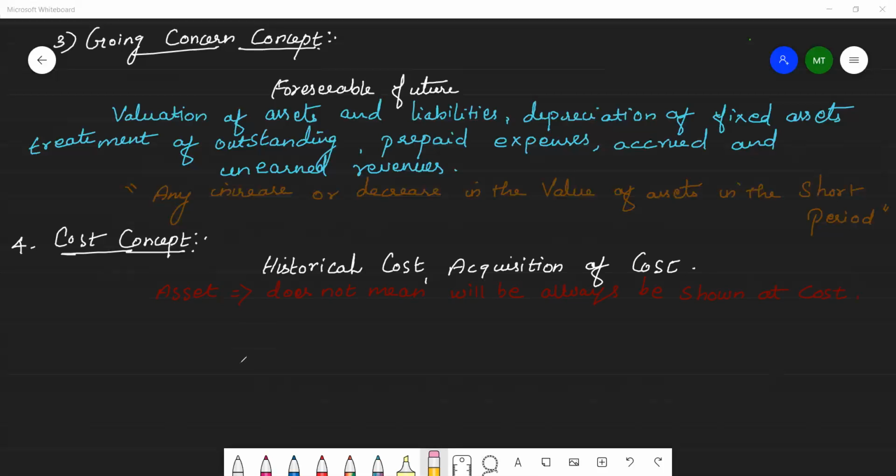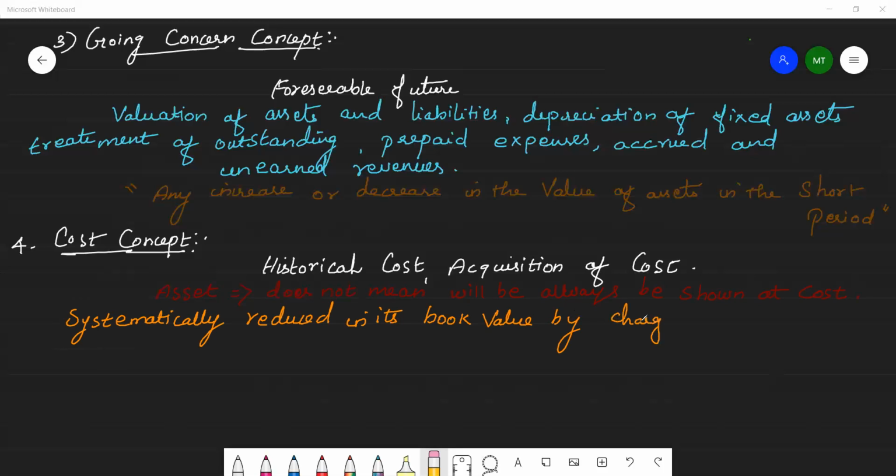So it is recorded at the cost at the time of its purchase, but systematically reduced in its book value by charging depreciation. Okay. So the cost concept has the following limitations.